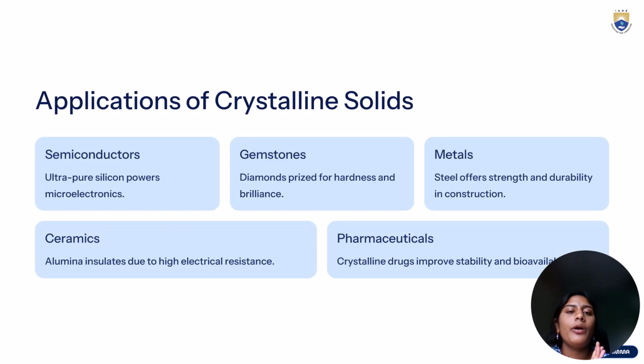Now we're going to learn about applications of crystalline solids in this slide. Crystalline solids are everywhere in our daily lives, from semiconductors to gemstones, metals, ceramics, and pharmaceuticals. Semiconductors: ultra-pure crystalline silicon parts are used in computers and phones. Gemstones: diamonds and rubies owe their beauty to perfect crystal structures. Metals: steel's strength comes from its crystal structure.